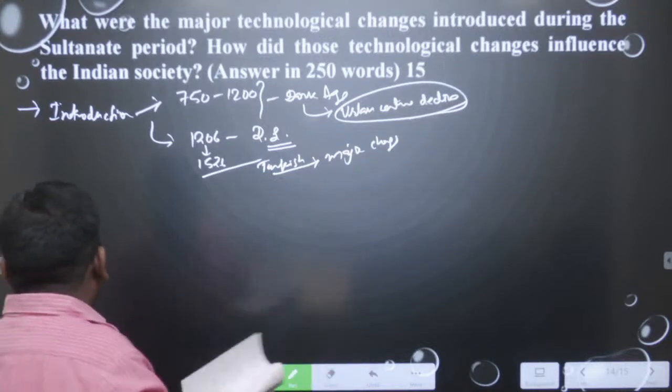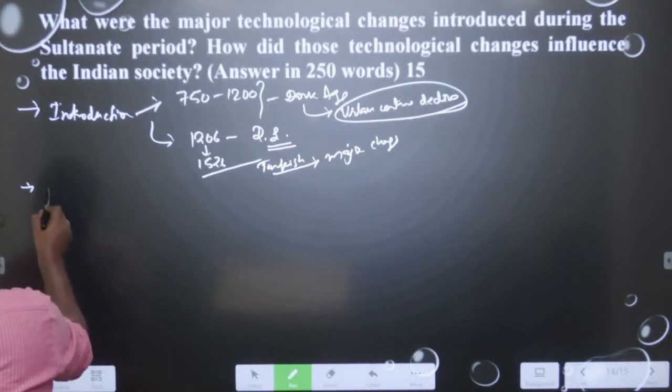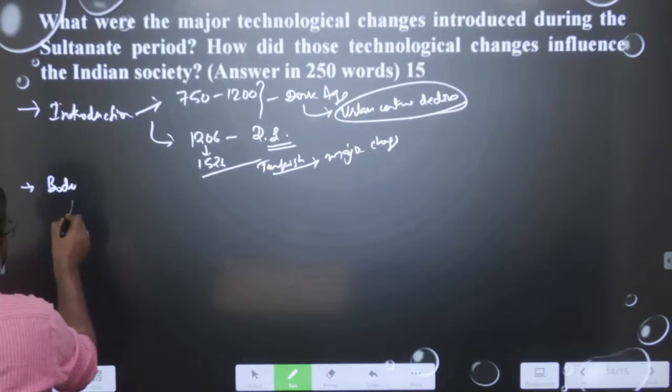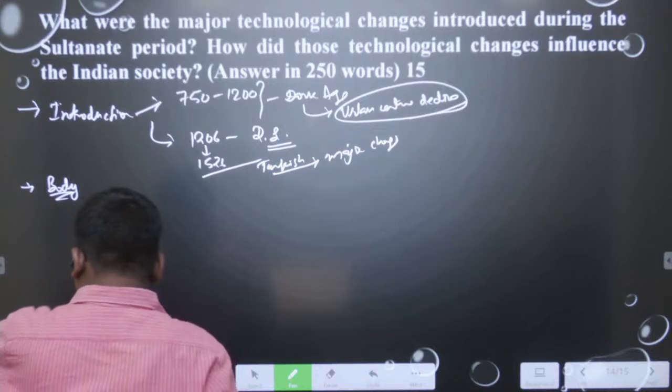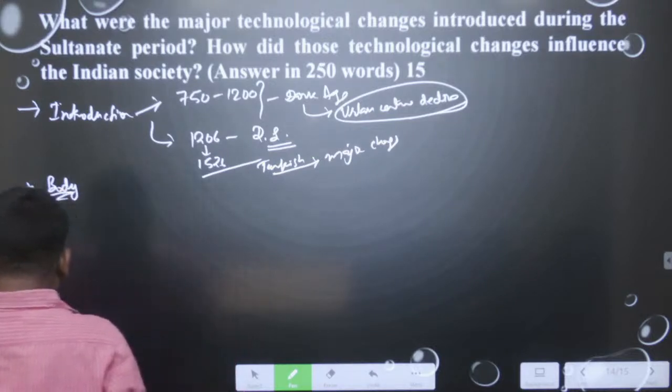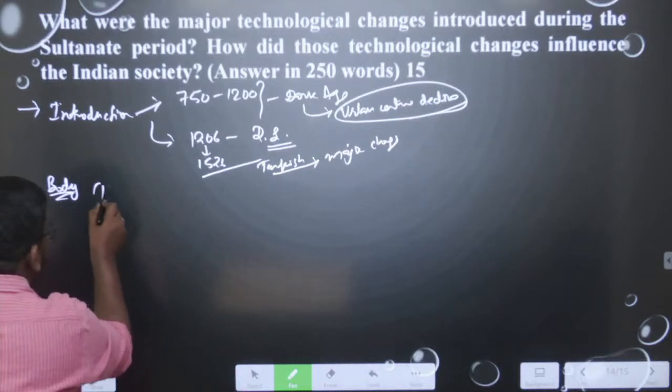So you can be writing about these things, and then you can move into writing about the main body of the answer. In the main body you can take 5 to 6 important technological developments that happened in the Delhi Sultanate, and then you can conclude this answer. So what are the major changes you will take? Let us discuss one by one in brief.